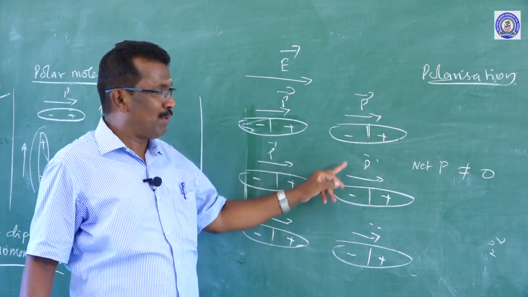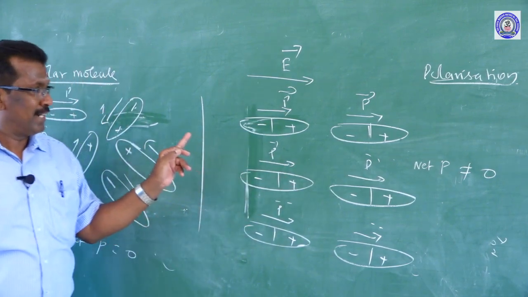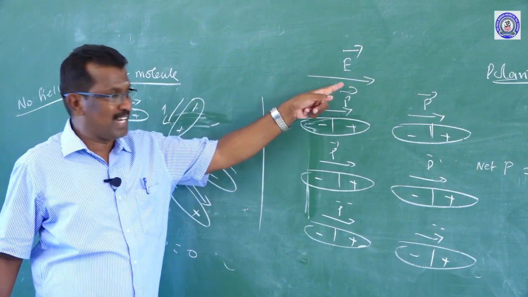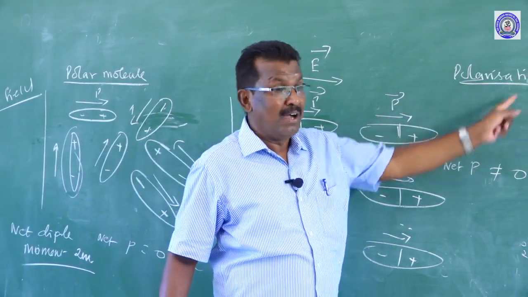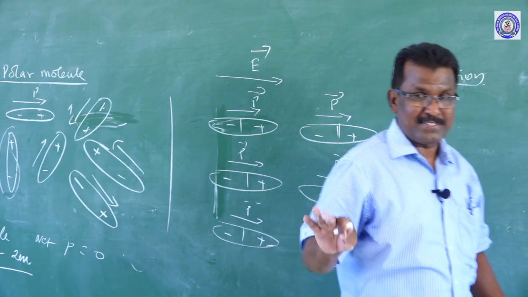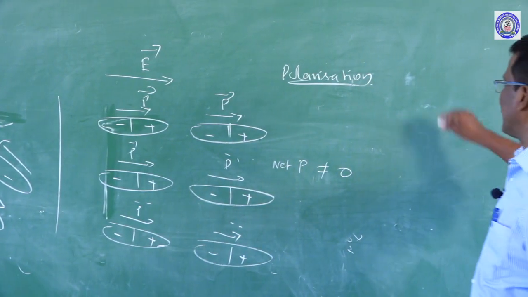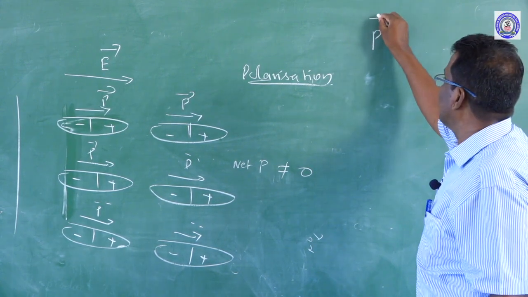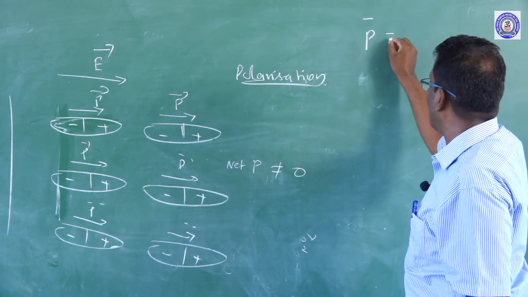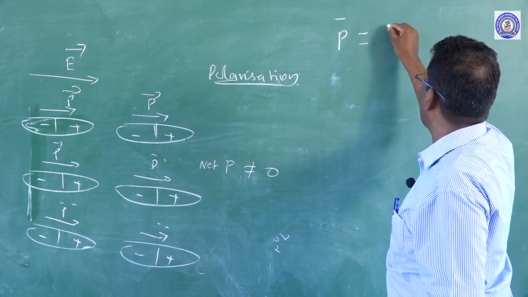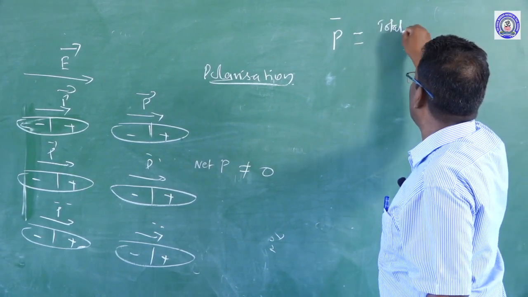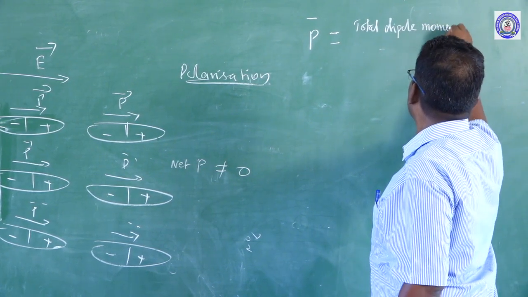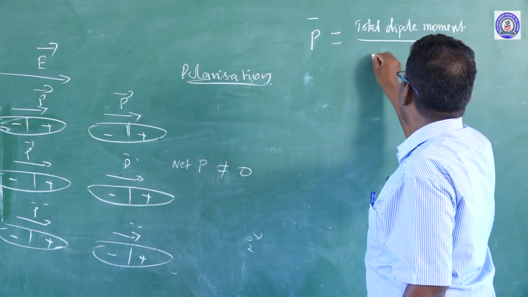So the alignment of the molecules, the alignment of the dipole moment, either induced or permanent, in the direction of the applied electric field is called polarization. Generally, polarization can be expressed mathematically as P. This P represents polarization. The polarization P is equal to the total dipole moment per unit volume.